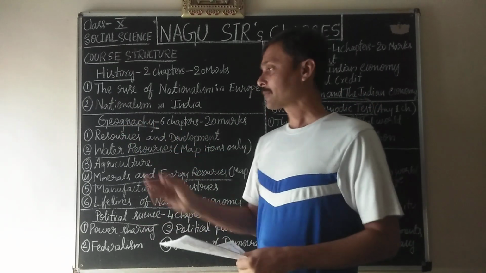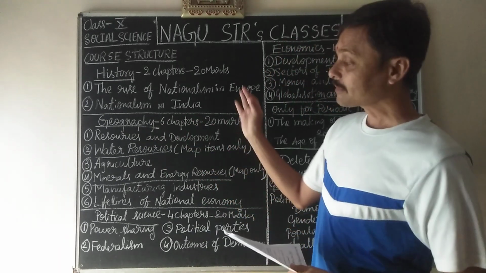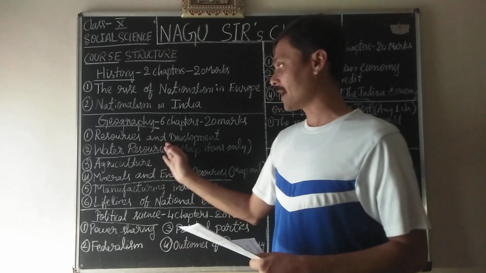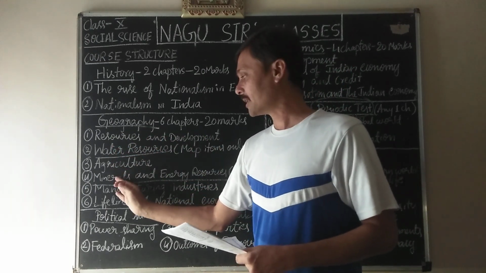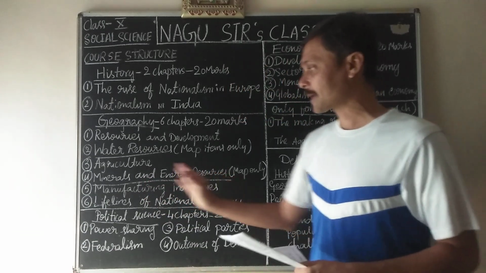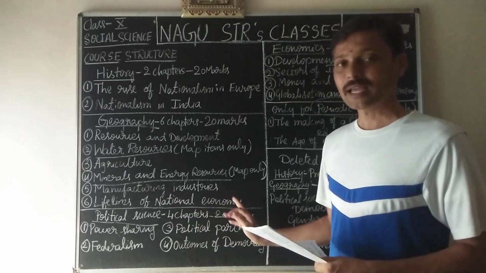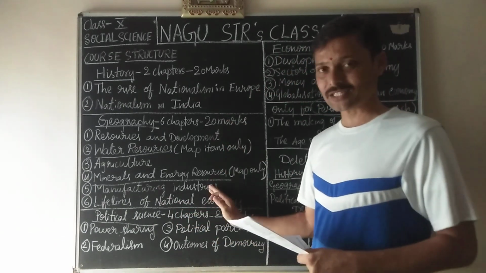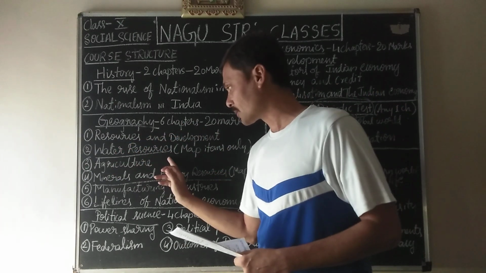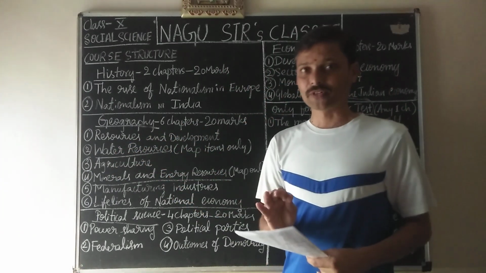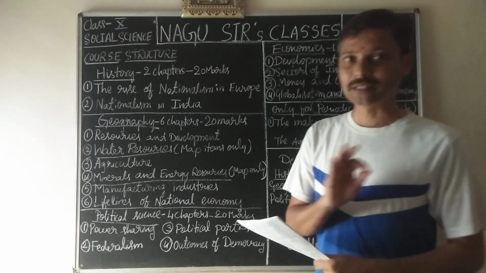Coming to geography, you should study 6 chapters for 20 marks. They are resources and development, water resources, agriculture, minerals and energy resources, manufacturing industries, and lifelines of national economy. Among these 6 chapters, water resources is only for map work. No theory, the theoretical part has been deleted.